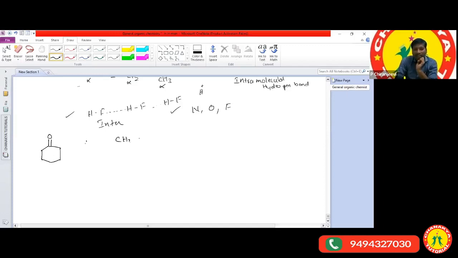CH3, C double bond O, COOH. Whether the given compound exhibits tautomerism or not. Any one of you?